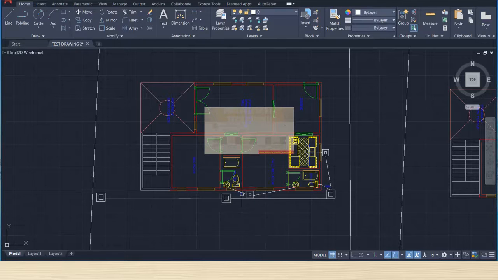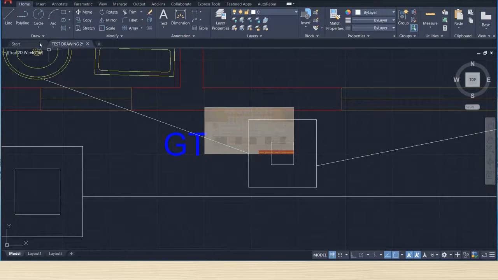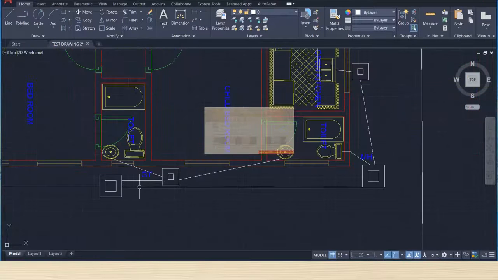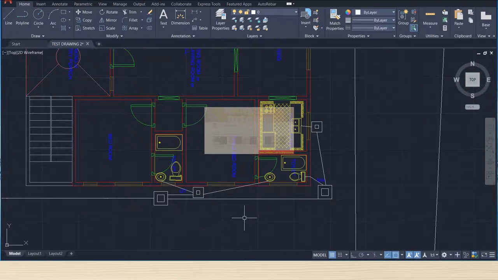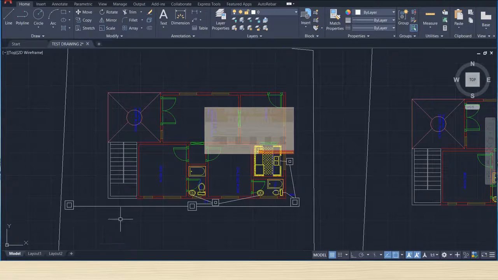Then we'll connect this GT gully trap waste to our main line, correct, this way. So this is a simple drainage layout plan. And then from here to here, this way to the public sewer.